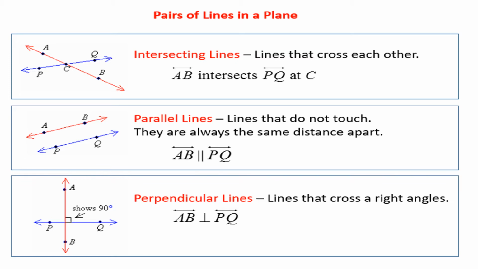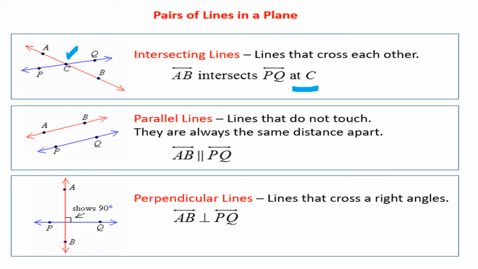Here AB is one line and PQ is one line. Both the lines intersect at a point C. So what are intersecting lines? Intersecting lines means two lines that cross each other at a point.